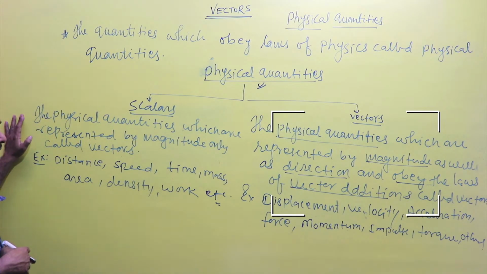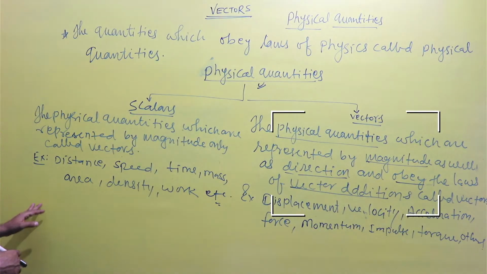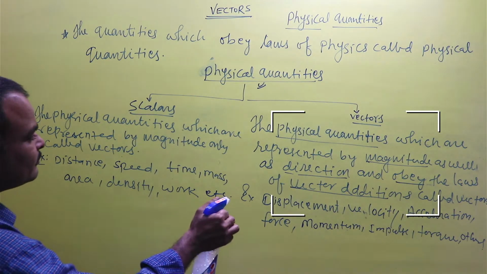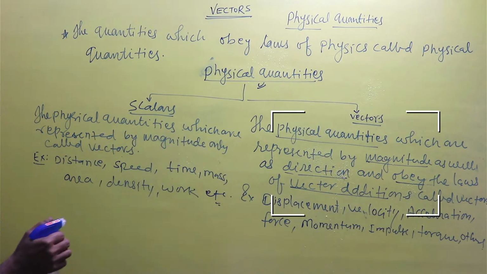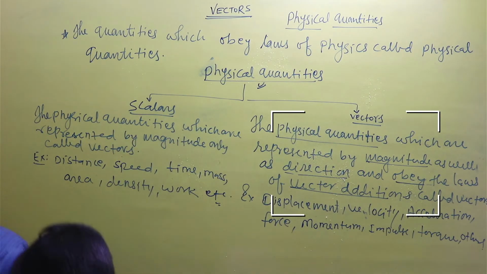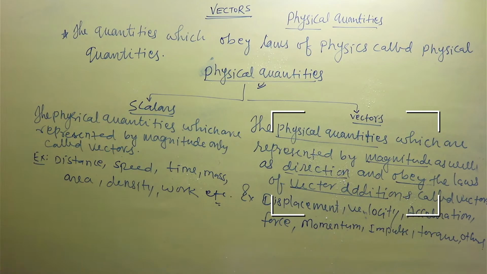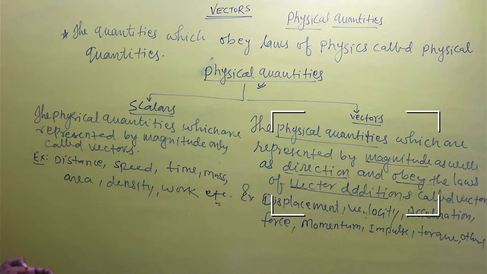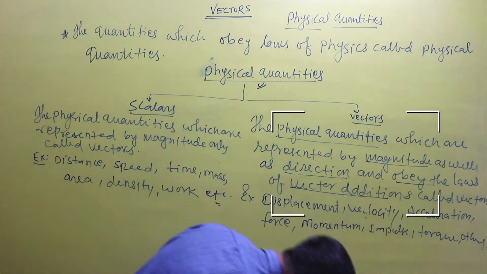So we can write the definitions of the vector and the scalars. Now we will know how we can represent a vector quantity and what are their applications.